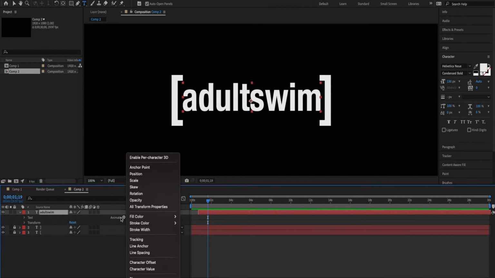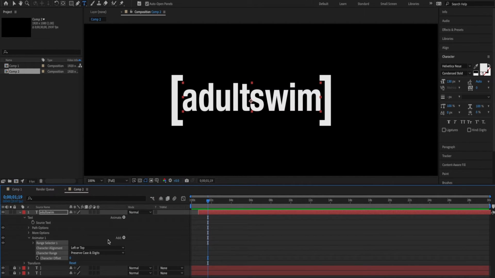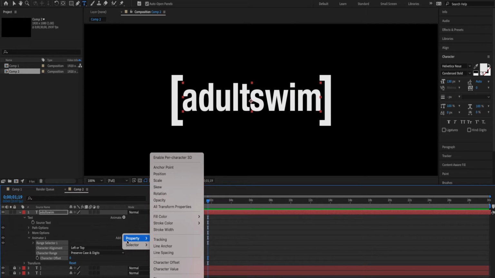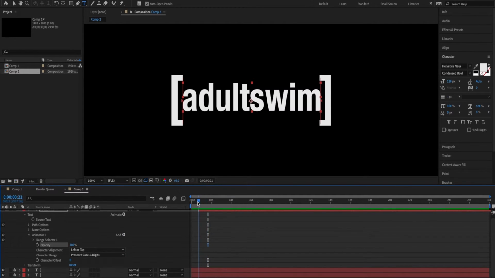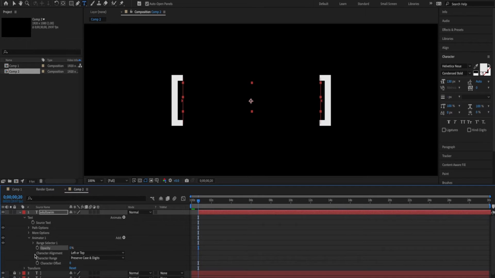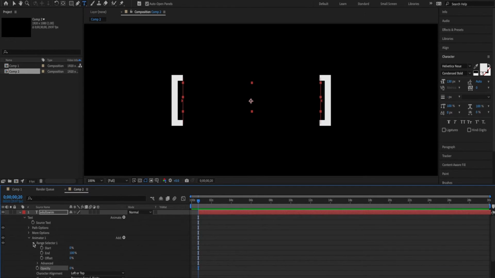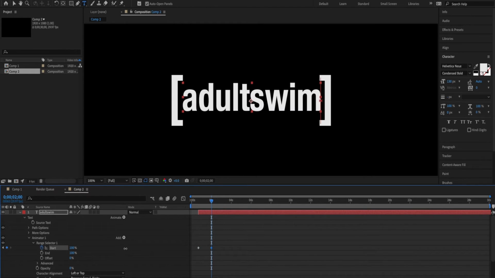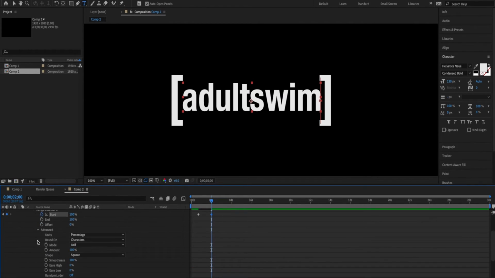Click the arrow next to the text layer and click the animation button. Then click Character Offset. Next to Animator 1, click Add, then Property, then Opacity. Move the marker to the beginning of the text on the timeline and lower the opacity to 0%. Under Animator 1, click the arrow next to Range Selector 1. Click the stopwatch next to Start. Move the marker to the 2 second mark and increase the start percentage to 100%. Lastly, click the arrow next to Advanced and reduce the smoothness to 0%.